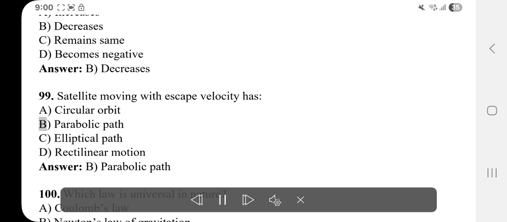99. Satellite moving with escape velocity has A. Circular orbit. B. Parabolic path. C. Elliptical path. D. Rectilinear motion. Answer: B. Parabolic path.